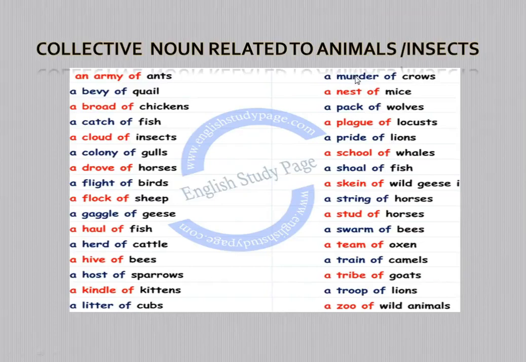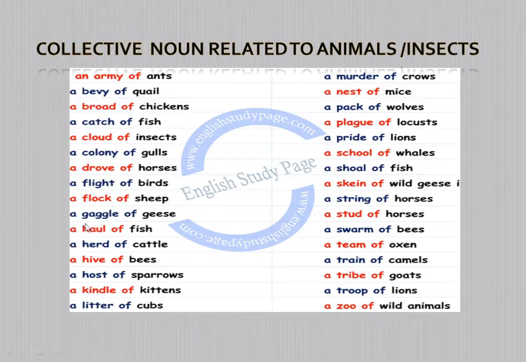Let us know about the collective nouns related to animals and insects. Here, an army of ants, a bevy of quail, a brood of chickens, a catch of fish, a cloud of insects, a colony of gulls, a drove of horses. You see, all these indicate the collection of animals and insects.